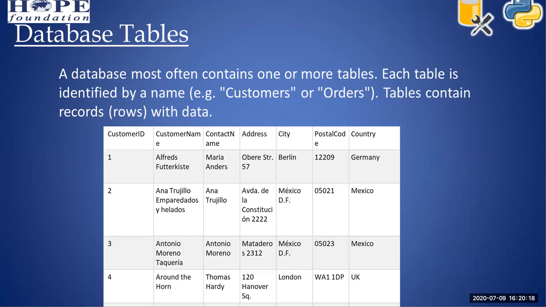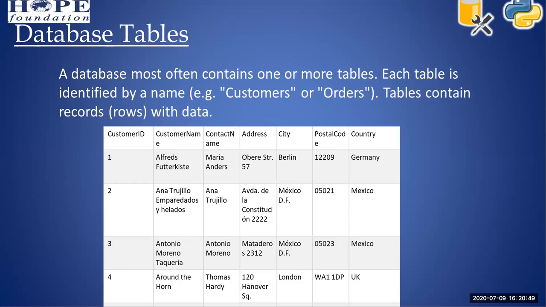Okay, so database tables next. A database most often contains one or more tables, right? So we can create multiple tables in a single database. Each table is identified by its name, for example customers and orders. Tables contain records, that is, rows.